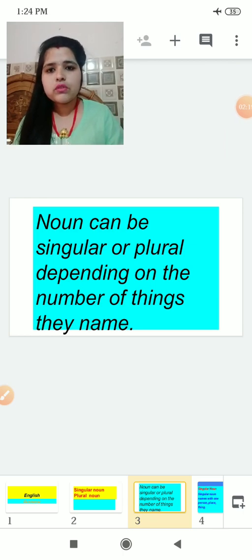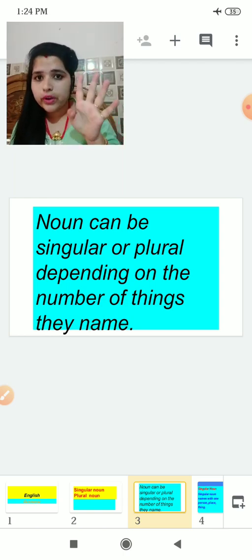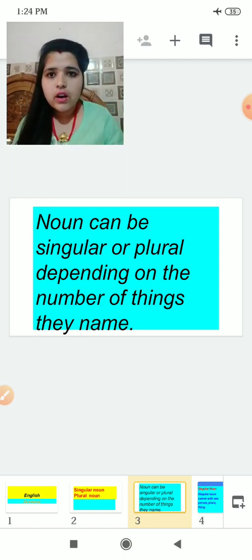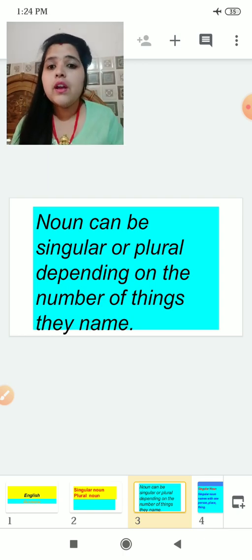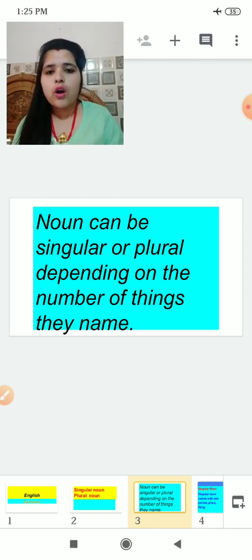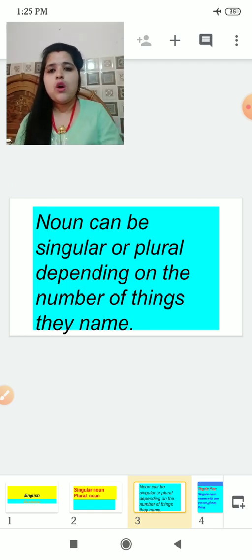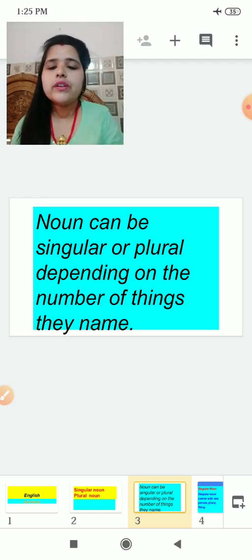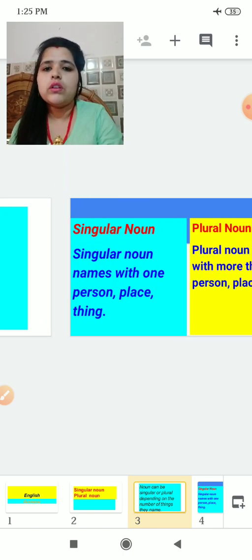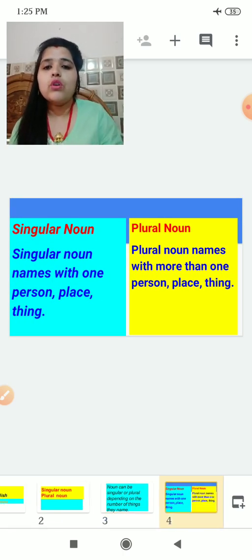Before starting that, I want to say to you that noun can be singular or plural, depending on the number of things they name. Noun can be singular or plural depending on the number of things they name. Before wasting our time, let's see what are singular nouns and what are plural nouns.